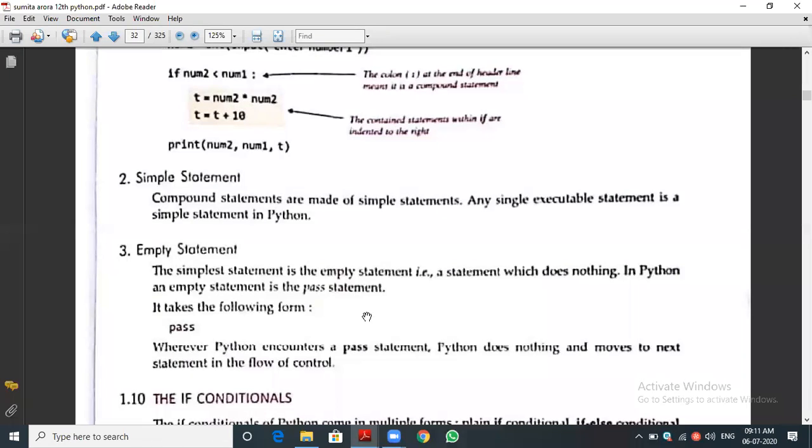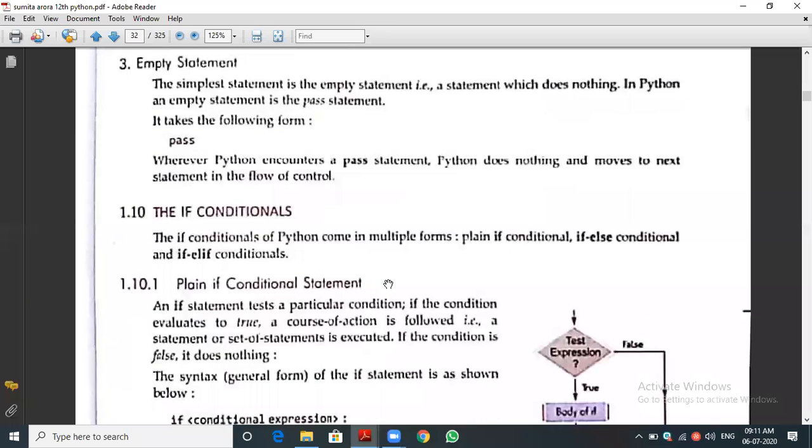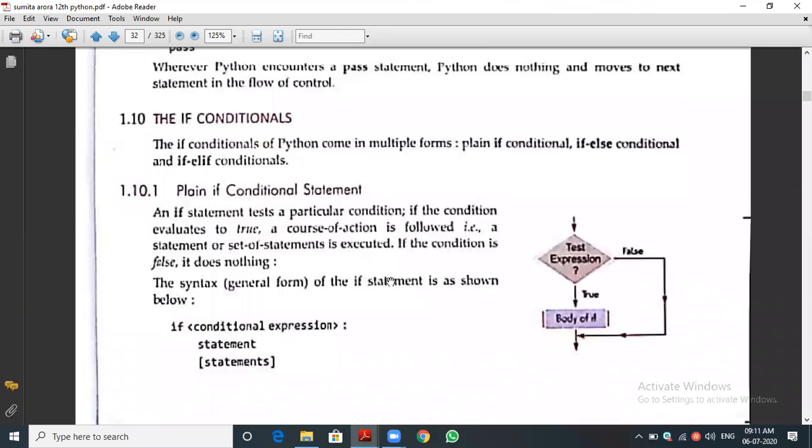Let me go to the next topic, the if condition. It's a very important thing. For a simple if, you write if condition colon, then you have to give 4 spaces, the indentation, which is very important. Then you can write a number of statements or a single statement.